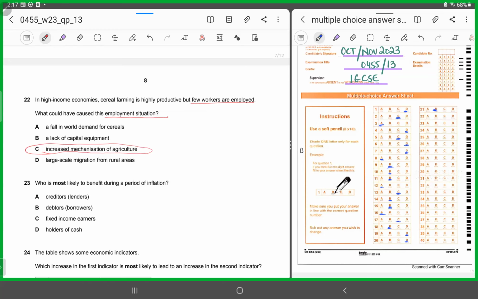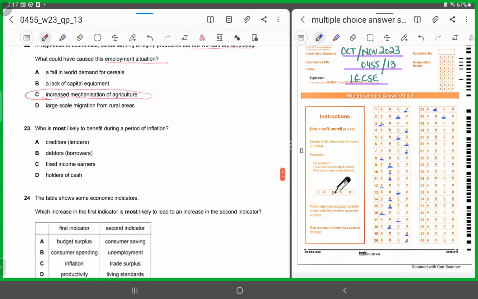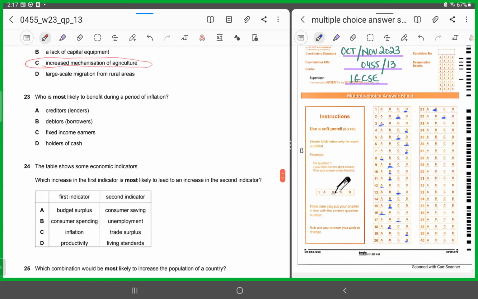See, the hint is there in the question. You just need to reread it and you will get the answer. The hint was the employment situation in this case. This was the key term. 23. 23 says, who is most likely to benefit during a period of inflation? Now, inflation is there. Now they're saying, who is the beneficiary?